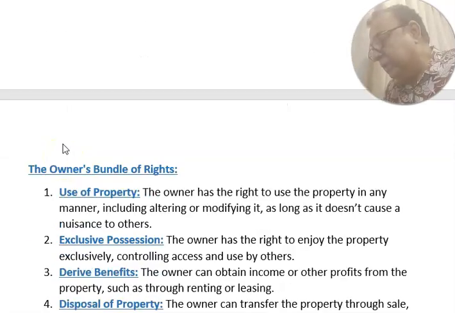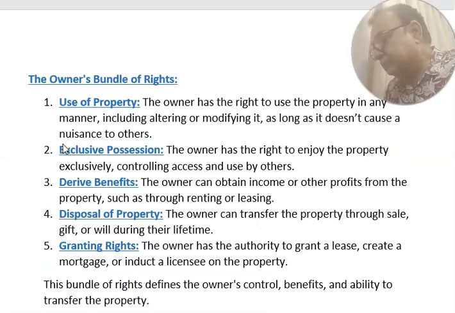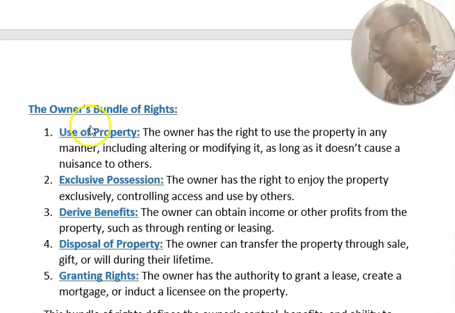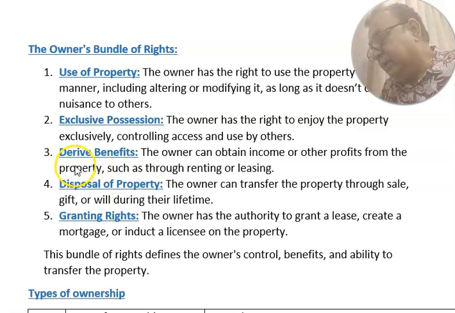Then we go to the ownership bundle of rights. The owner's bundle of rights are: use of property. The owner has the right to use the property in any manner, including altering or modifying it, as long as it does not cause a nuisance to others. Exclusive possession. The owner has the right to enjoy the property exclusively, controlling access and use by others. Derive benefit.